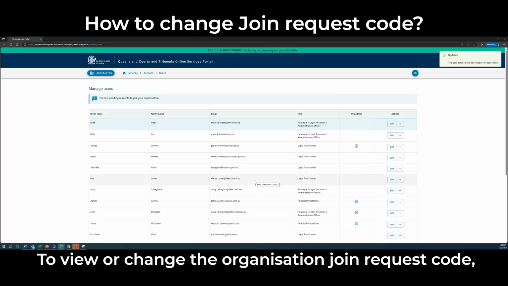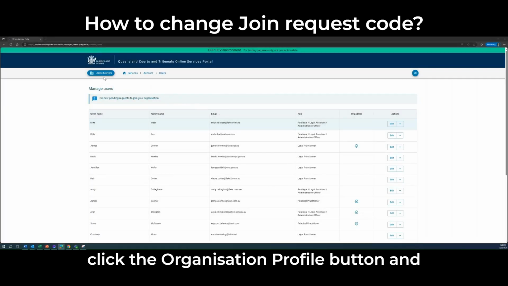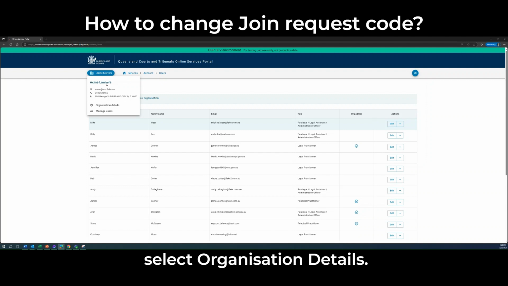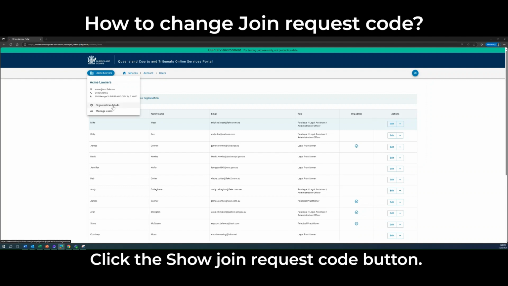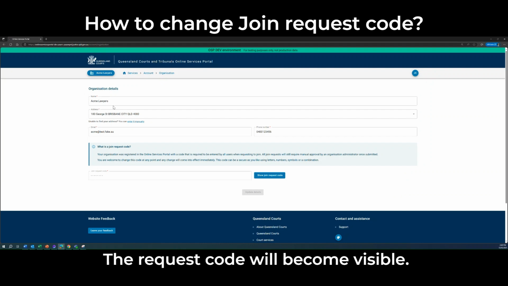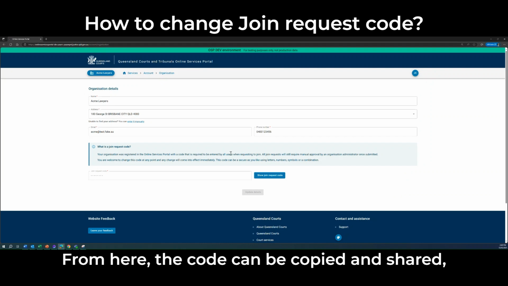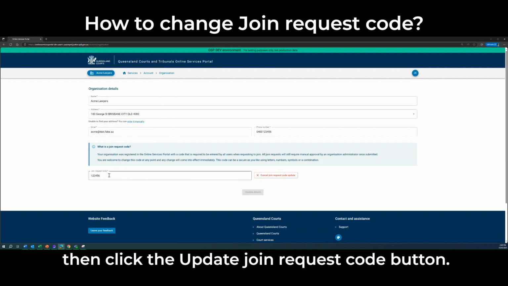To view or change the organization join request code, click the Organization Profile button and select Organization Details. Click the Show Join Request Code button. The request code will become visible. From here, the code can be copied and shared, or changed if it's become compromised. Then click the Update Join Request Code button.